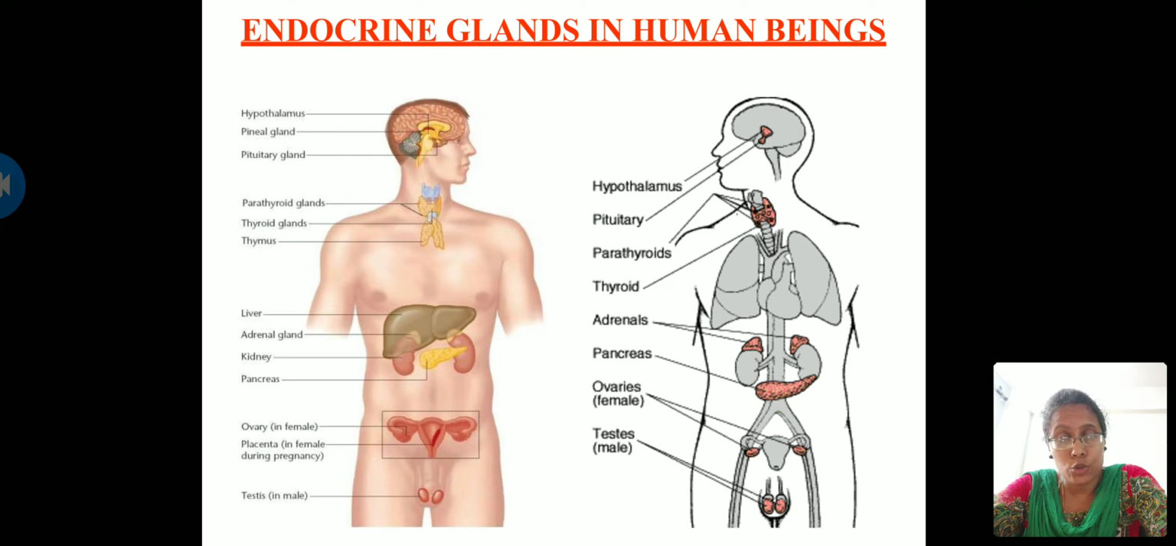Apart from this, there are two more hormones released by the hypothalamus. It releases a hormone called antidiuretic hormone, ADH. I will show you that in the previous slides. What is the function of this antidiuretic hormone? It regulates the reabsorption of water in the kidneys. It maintains the water balance in the kidneys. The other important hormone secreted by the hypothalamus is oxytocin.